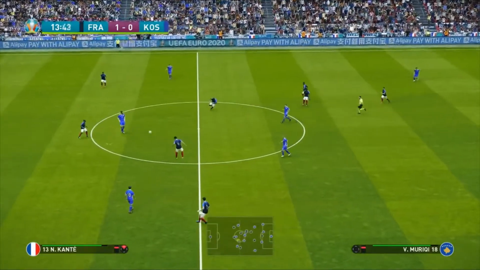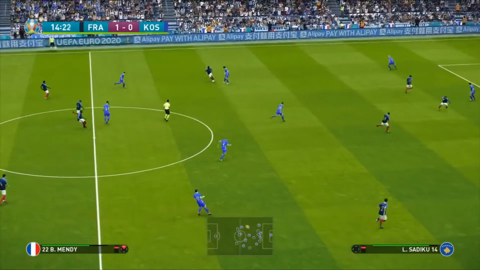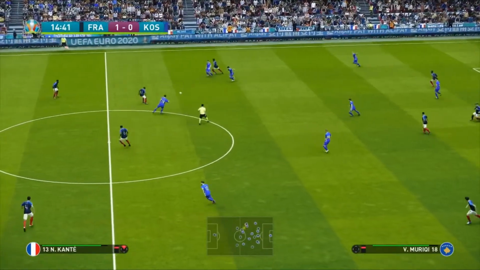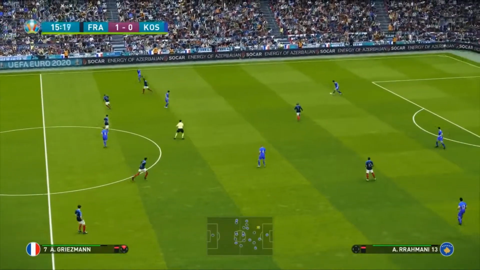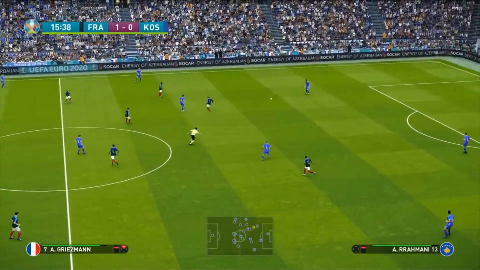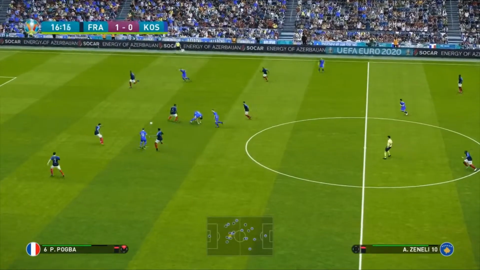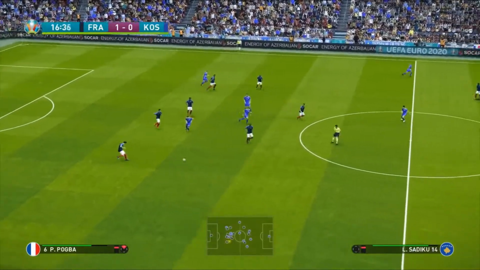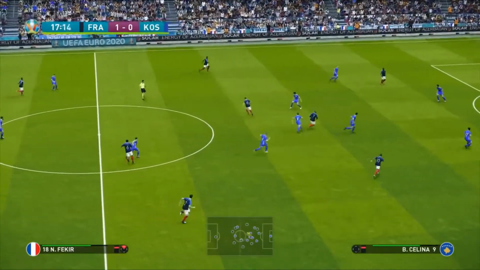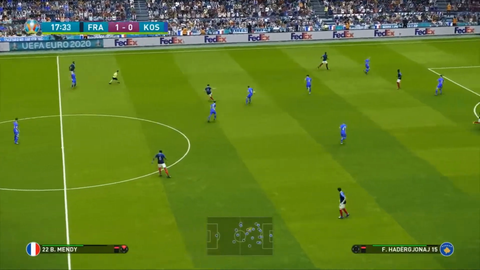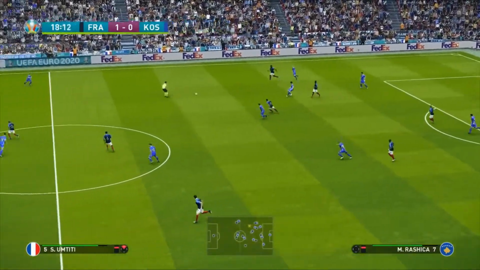As I said before, for Kosovo, they would have looked at this group and thought, oh dear, it's going to be very hard to pick up any points in this one. And as I said, for the big sides, they have to look at these games and think, we go all out and get the victory no matter what. We should comfortably beat Kosovo. And well, it's 1-0 in this one already. And we've had a fantastic start to this game. Here's Paul Pogba, one of the star players of this French side, into Griezmann. Now for Nabil Fekir of Real Betis, formerly of Olympique Lyonnais. Tries to pass to Ousmane Dembele. The ball comes back to Kosovo once again.